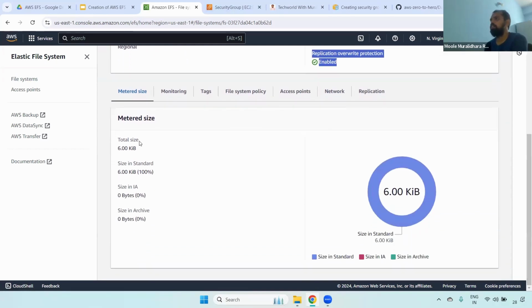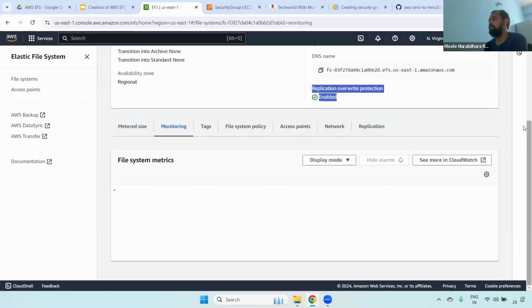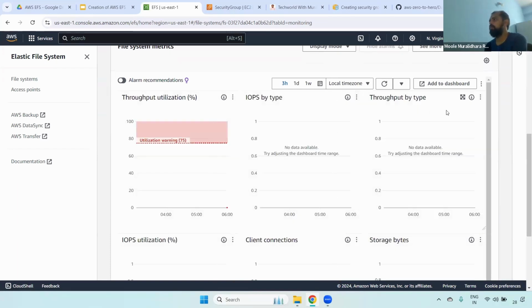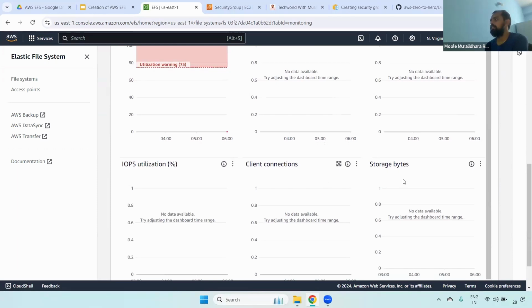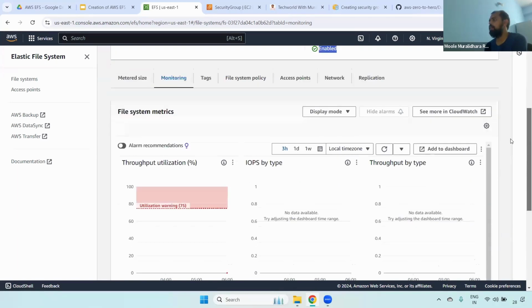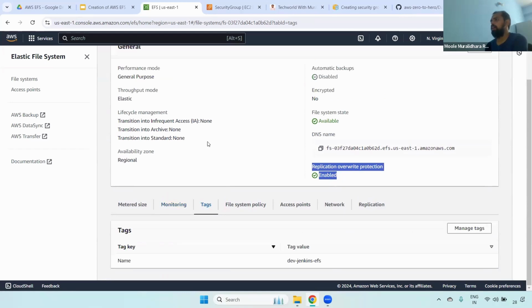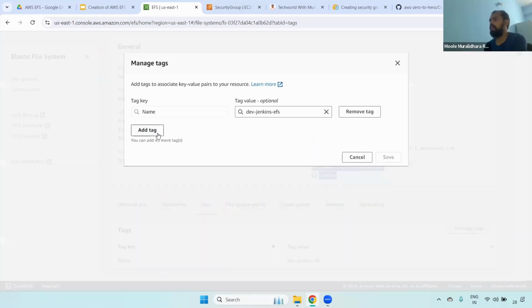And also you can see here total how much size is stored, size in standard, IA, infrequent access, you can verify here as well. And also you can monitor your EFS, throughput utilization, IOPS by time. Everything you can see here, depending on client connection, storage bytes, in the monitoring part. And also you can see tags. If you want, you can modify the tags, or add multiple tags. Up to 50 tags you can add.